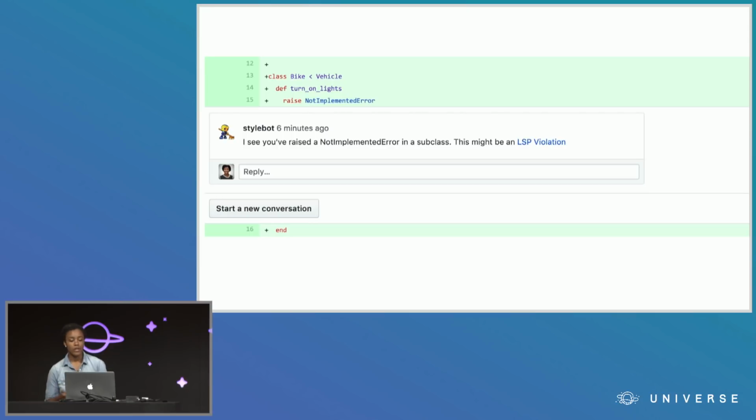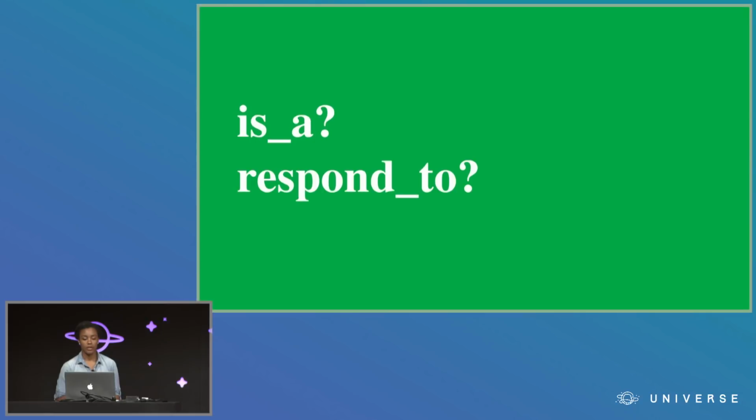Internal to GitHub, we even have things like this to check for certain changes in the database files to warn us away from making those kinds of changes, or letting us know that we may need to get the database team involved. Possibilities are endless, and this can be a great tool for refactoring. ISA and respond to are also some things that you could check for with this. Obviously, there are places where these things might be called where they're not specifically an LSP violation, but they're usually a code smell, especially in a duck-type language like Ruby, where the class of a thing shouldn't matter.